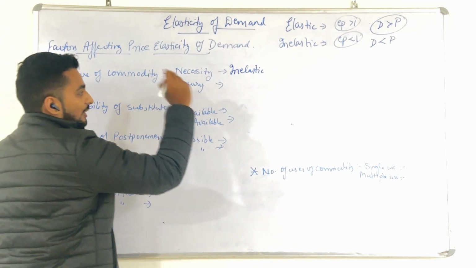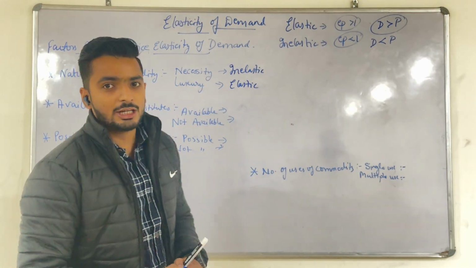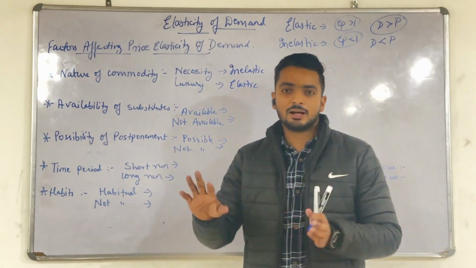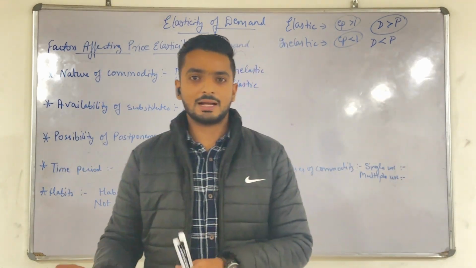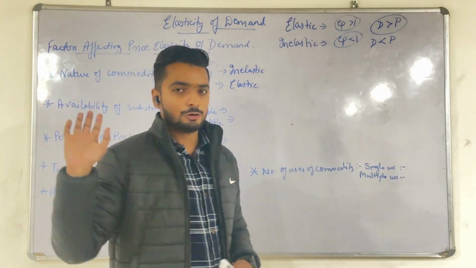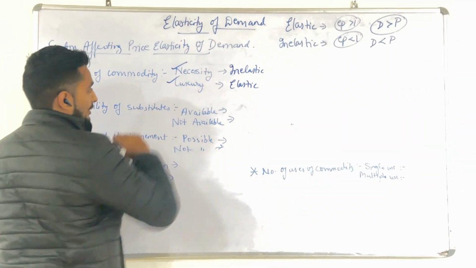But in the case of luxury, it is elastic. Why elastic? Because for a luxury commodity you can purchase even at less price. You can buy a car at 5 lakh rupees also, not 10 lakh rupees. It's not necessary to buy a 10 lakh or 20 lakh car. So this is the case of necessity and luxury.